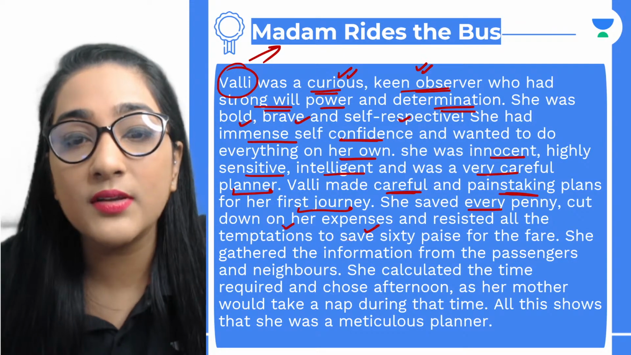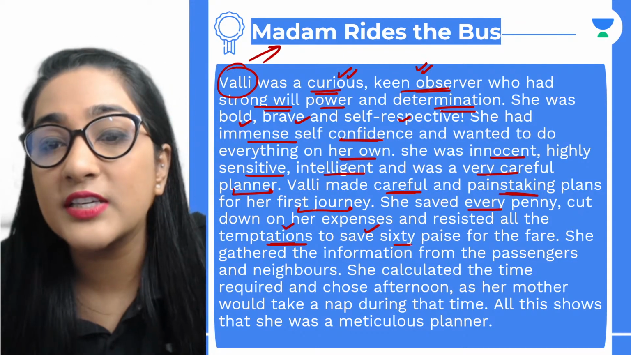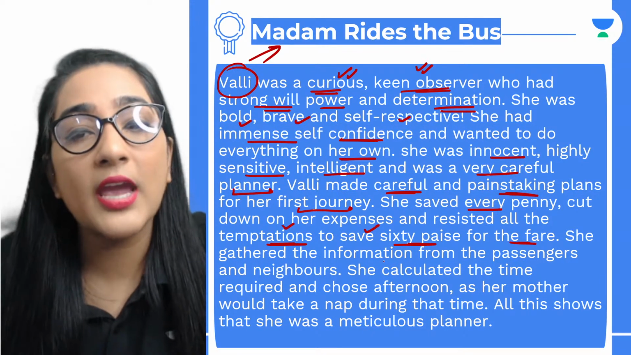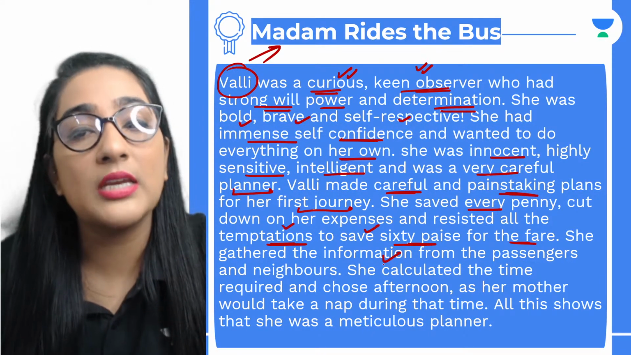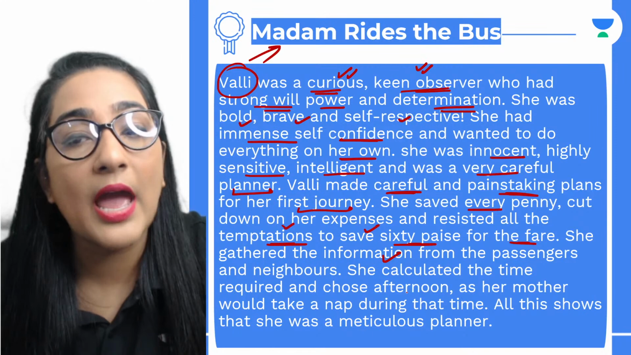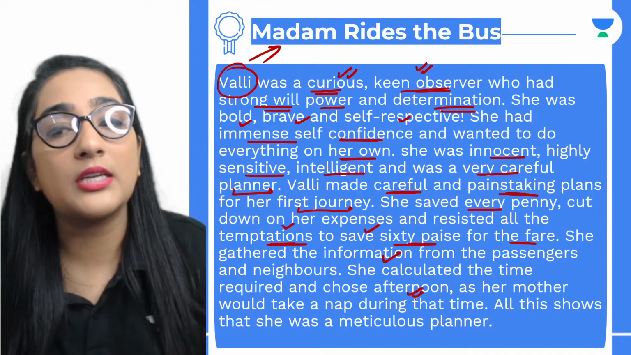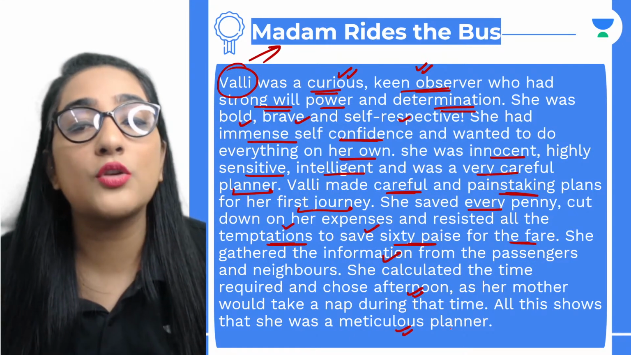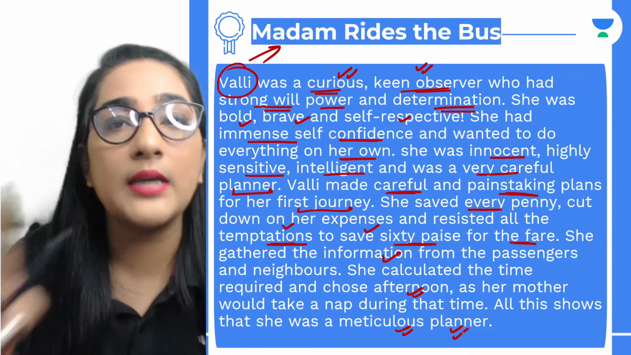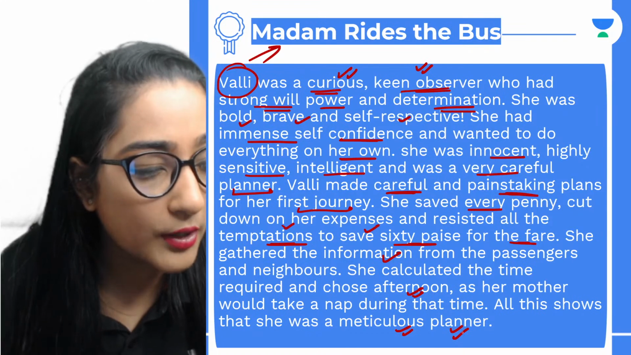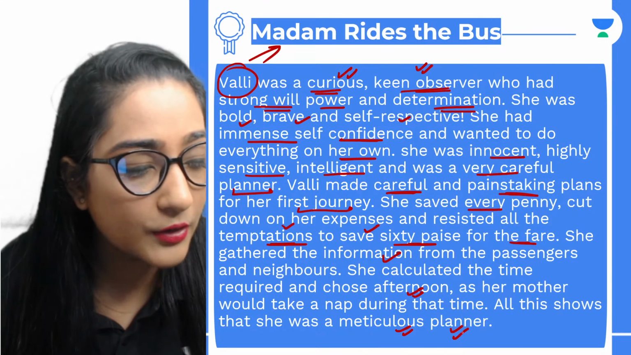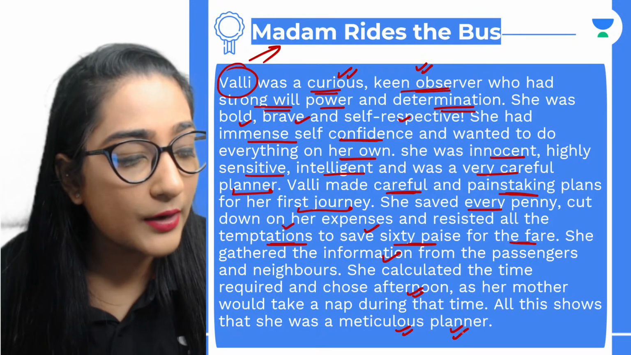So we see she resisted all the temptations to save 60 paisa for the fare. So she gathered the information from the passengers and neighbors. She calculated the time required and chose afternoon as her mother would take a nap during that time. All this shows that she was a meticulous planner. That's it. Okay, this is what you guys are going to talk about. Is that clear to everyone?